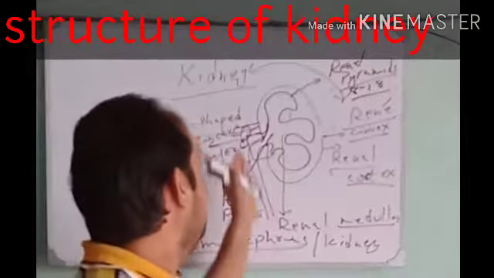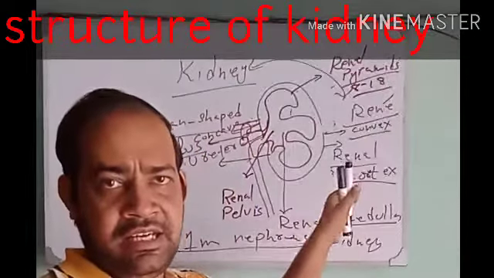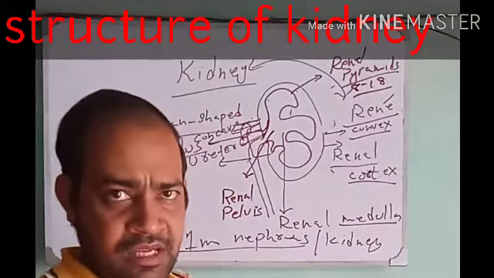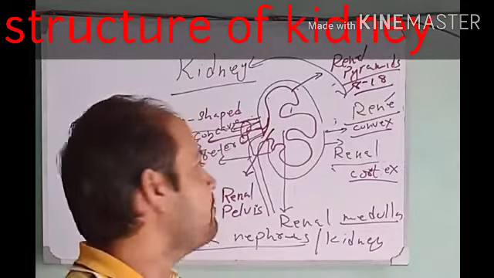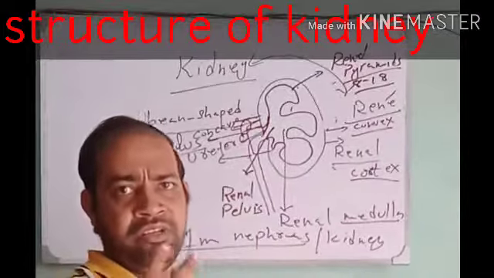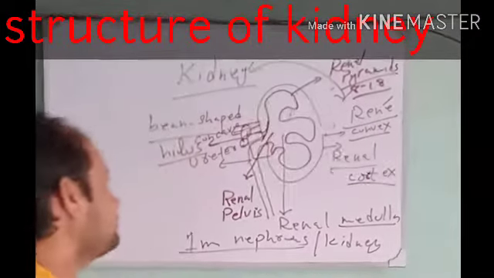That is why this central area is more pressed to the inside and it is called hilus. There are two renal arteries which are giving blood to the kidney, and there are two renal veins which are taking blood from the kidneys.